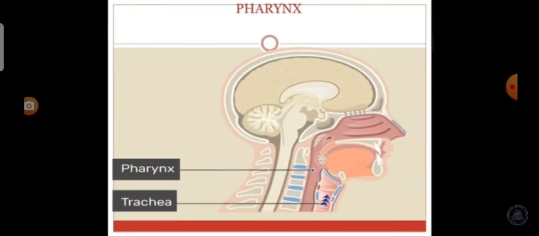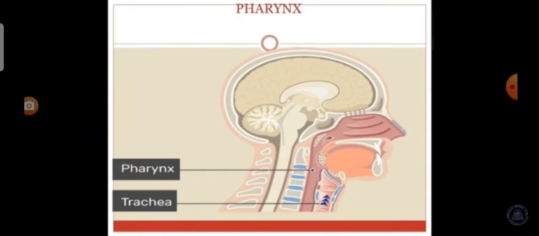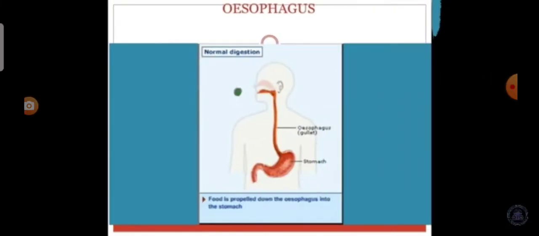Now the next one is the pharynx. The pharynx is a membrane-lined cavity behind the nose and mouth that connects them to the esophagus. It serves as a pathway for the movement of food from mouth to the esophagus. Next one is the esophagus. Esophagus, the food pipe, is a muscular membranous canal about 22 centimeter in length. It conducts food from pharynx to the stomach by peristalsis produced by the rhythmic contraction and relaxation of the muscular walls of the alimentary canal.